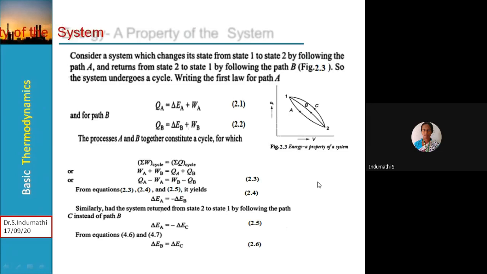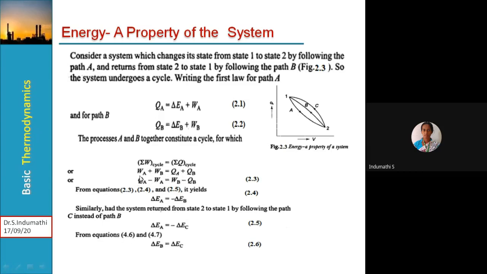Then another important topic: energy is a property of a system. So here consider a system which changes its state from state 1 to state 2 by following path A, and returning from state 2 to state 1 by following path B. Now here the system is undergoing a cycle. Then writing the first law for path A, QA is equal to delta EA plus WA. Similarly for path B, QB is equal to delta EB plus WB. So the processes A and B together constitute a cycle, for which we can write sigma W is equal to sigma Q.